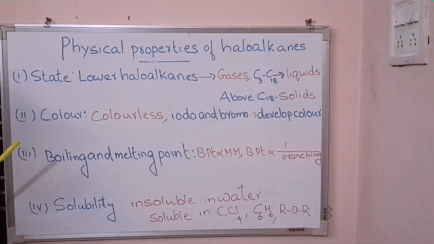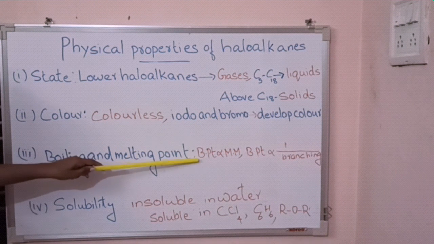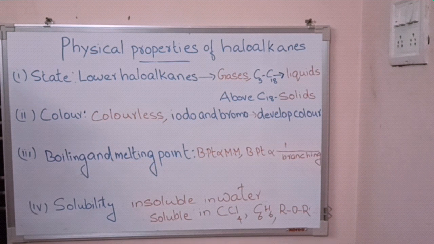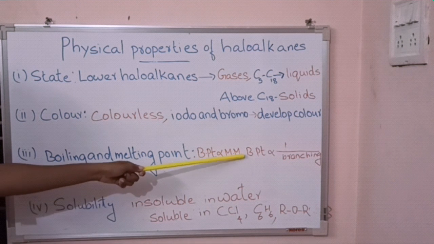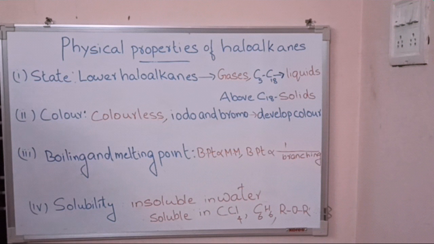The third property is about boiling and melting point. It's a very important property. Boiling point is directly proportional to molecular mass. What does it mean? As the number of carbon atoms increases, the boiling and melting point also will increase. But boiling point is inversely proportional to branching. That means as branching increases, boiling point will decrease. If a haloalkane is a branched chain compound, its boiling point is low.